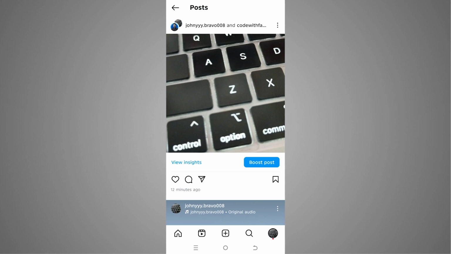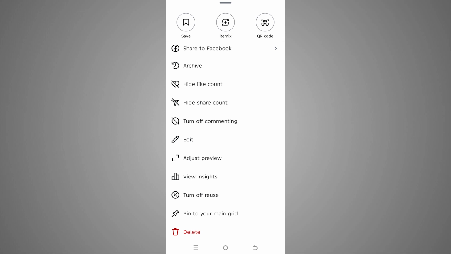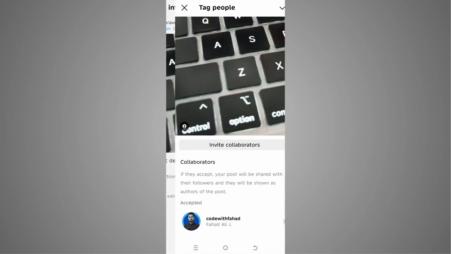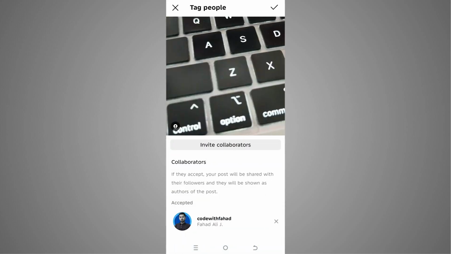So I'm going to tap on these three dots on the top right side, and here you can see the option of edit. So we have to tap on it, and here you can see the person on the bottom left side on the picture. So we have to tap on it, and as you can see here, we have the collaborator.